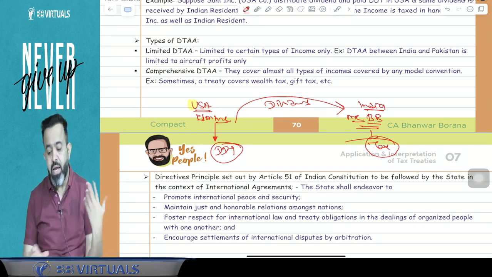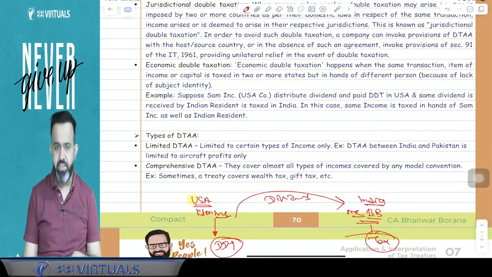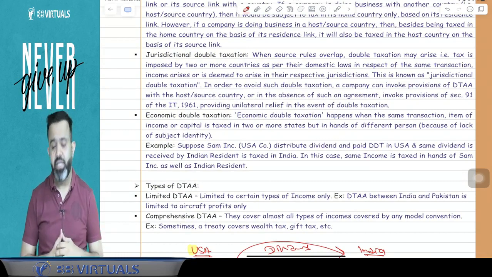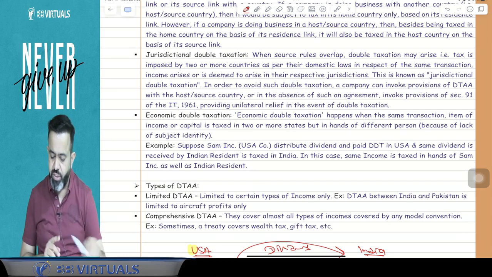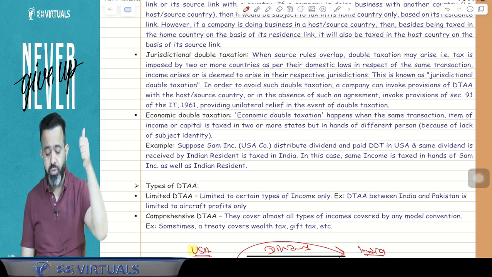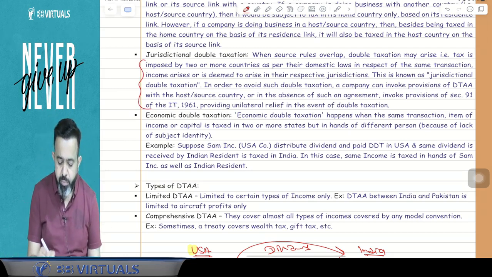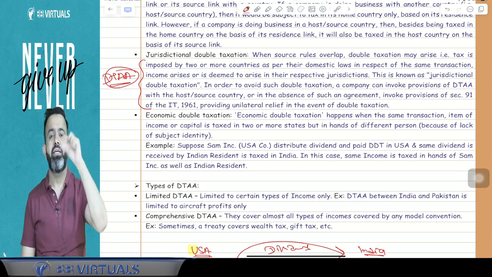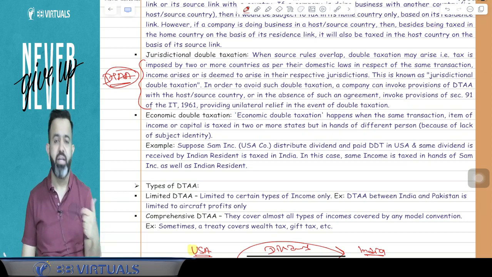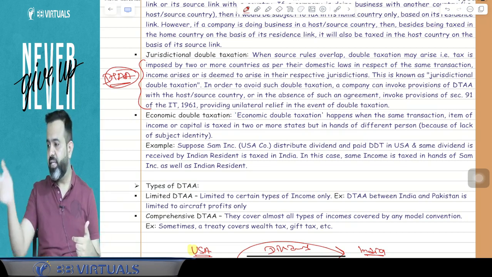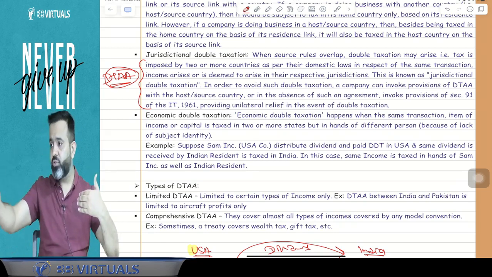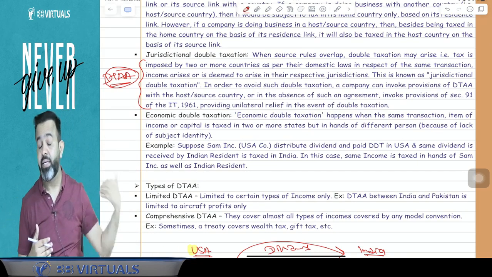Got my point or not? Yes. Now guys, sir, how to avoid this jurisdictional double taxation and economic double taxation? So always remember that jurisdictional double taxation can be removed through the DTAA, because there is a double taxation avoidance agreement, and in it the government will write that this income will be taxable in the hands of this person, this country will take tax on this income, that country will take tax on that income.